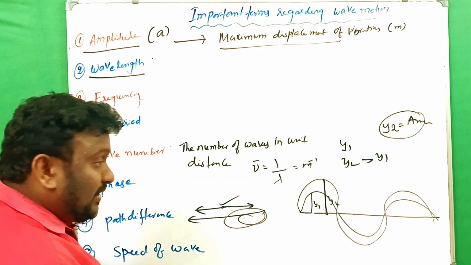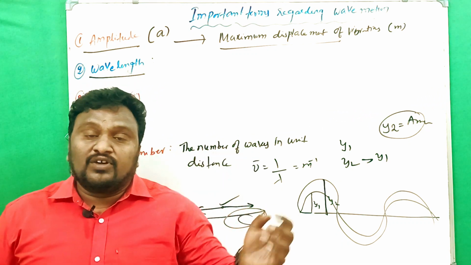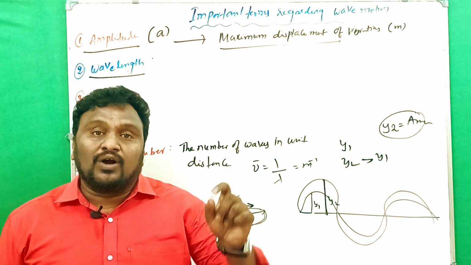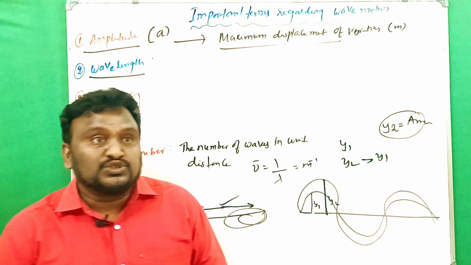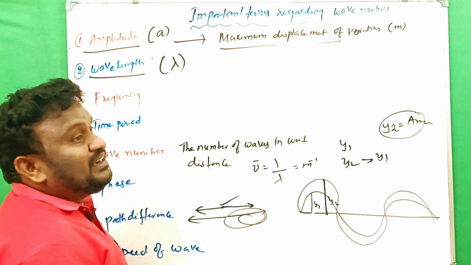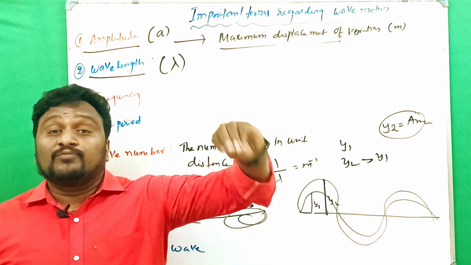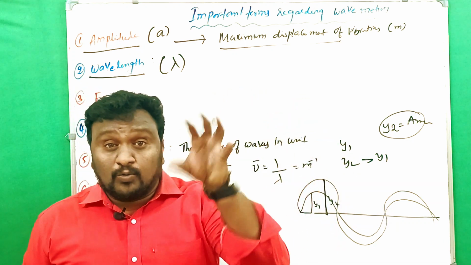And the next thing is wavelength. What is meant by wavelength? The distance traveled by the wave in a particular time period is called wavelength. It is shown by the symbol lambda, and it is measured in meters or angstroms. Clear? The distance traveled by the wave in a particular period is what we call wavelength.